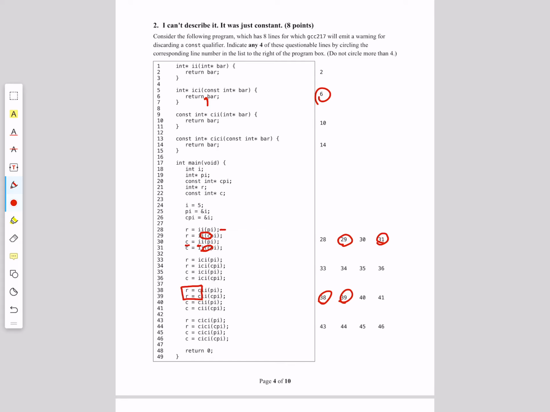Lines 40 and 41 don't have this problem, but line 41 discards the restriction when calling the function by passing a const star into just a plain int star parameter. Lines 43 and 44, like 38 and 39, discard the const restriction upon assigning the returned const star into just a plain int star.